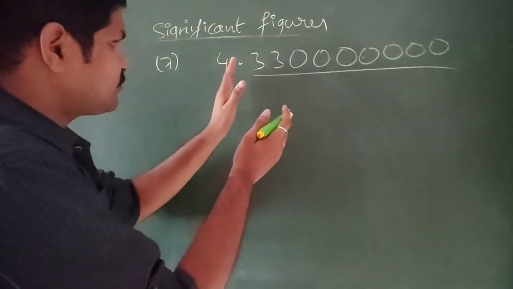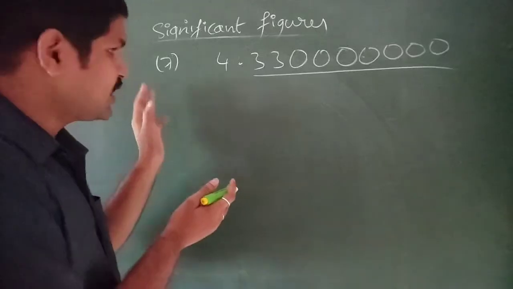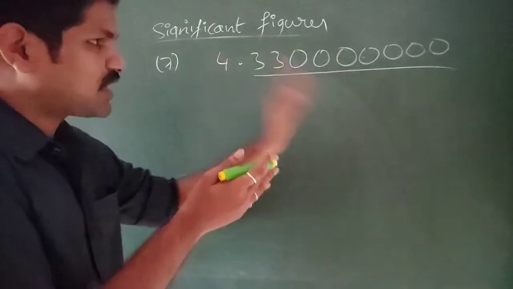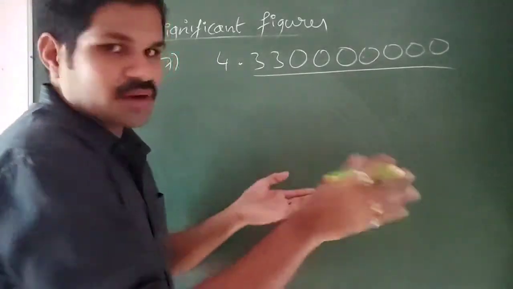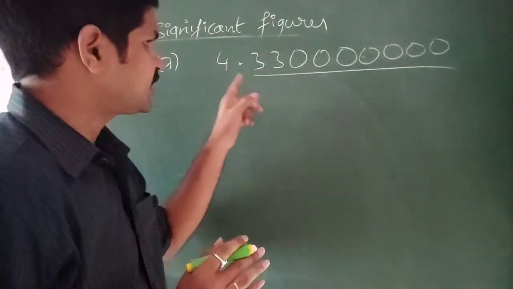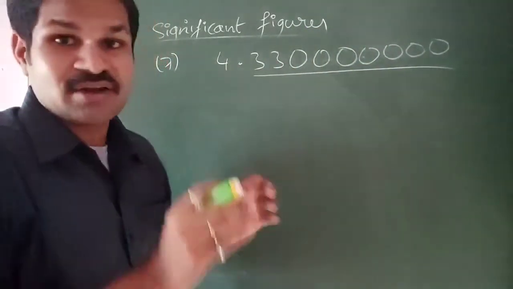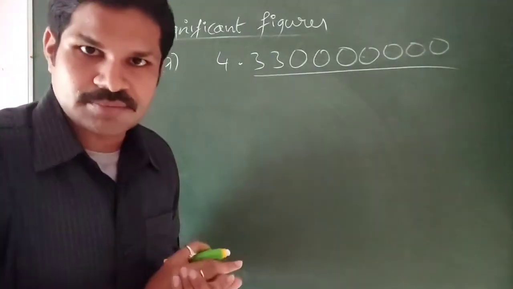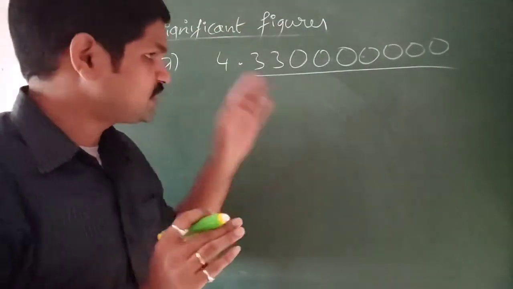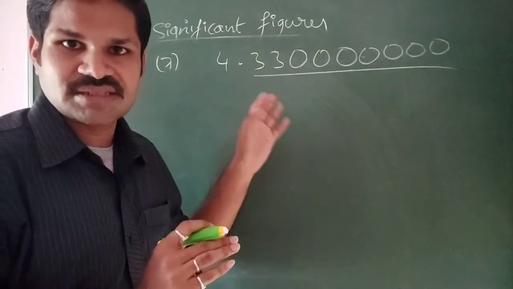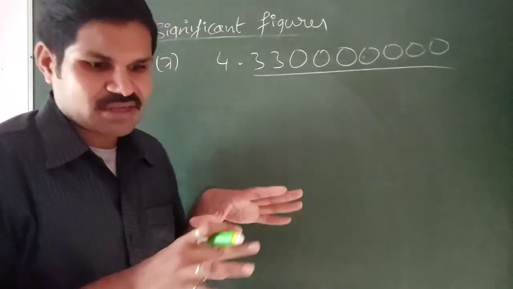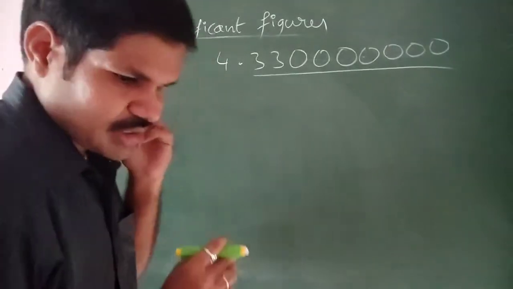If the same type of zeros are taken on the left side, they are considered to be insignificant, right? And if these zeros are placed on the right side, even if you write an infinite number of zeros there, it is infinitely accurate. So that itself means it is taken to be an infinite number of significant figures. So how many significant figures are present for this? It is infinite.